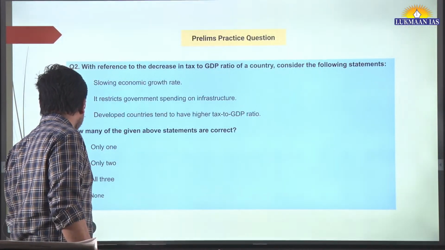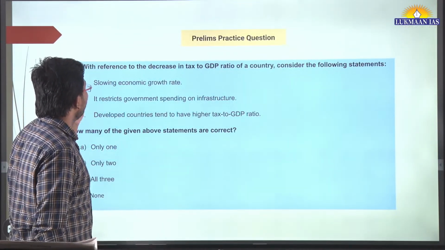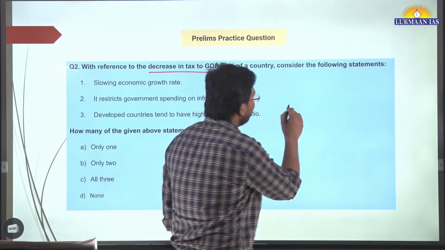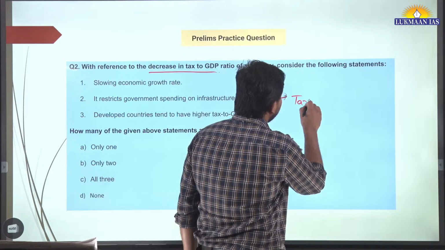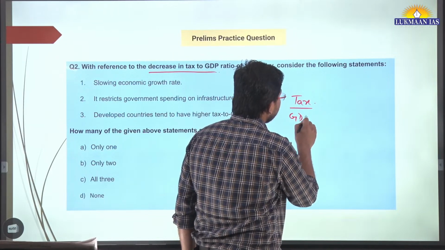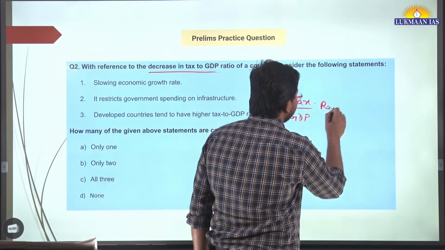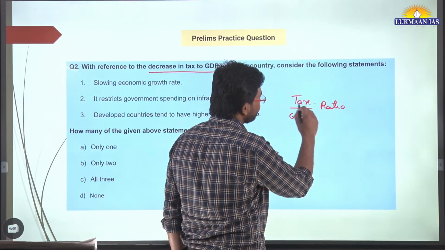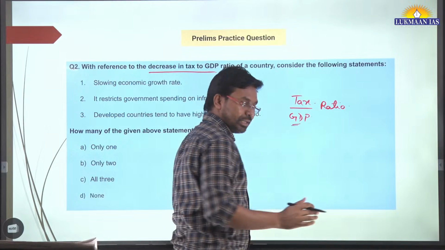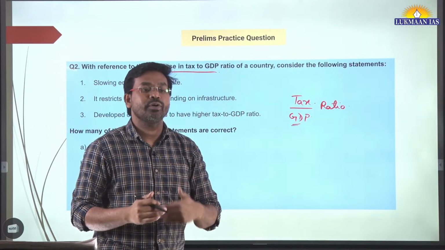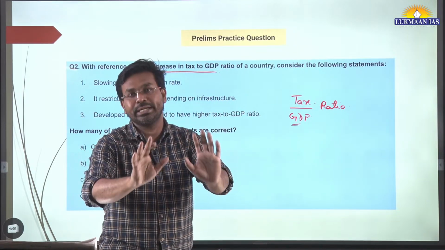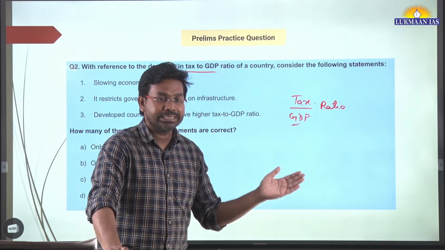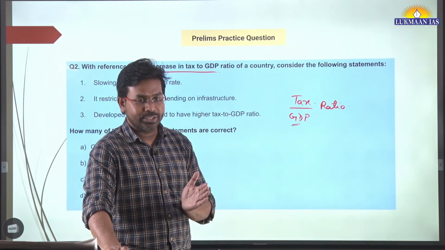Now let us quickly solve this question with reference to a decrease in the tax to GDP ratio. Now let us understand what tax to GDP is. So this is known as the tax to GDP ratio. When we talk about the tax to GDP ratio, it means out of the total GDP of a country, what is the proportion of tax? For example, India is a $4 trillion economy at this point of time. So how much is the government of India receiving from taxation sources?